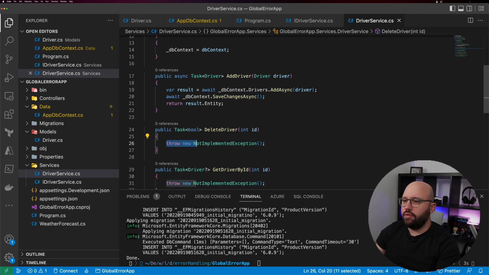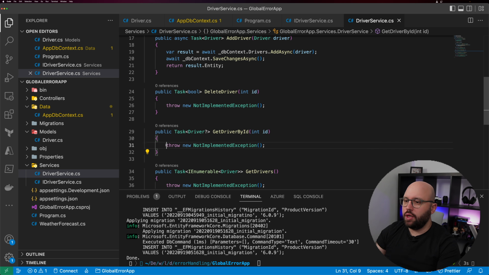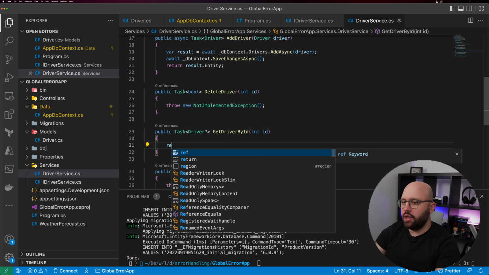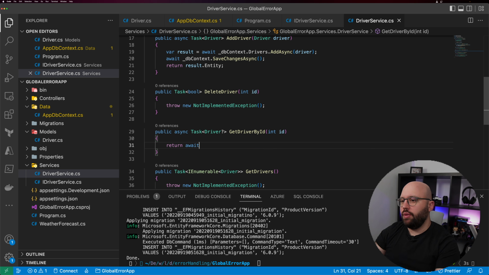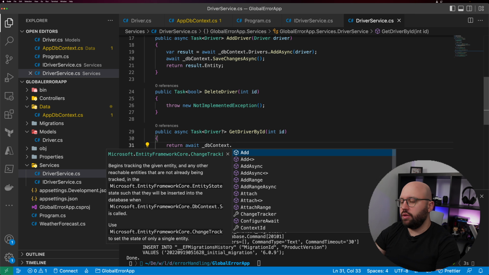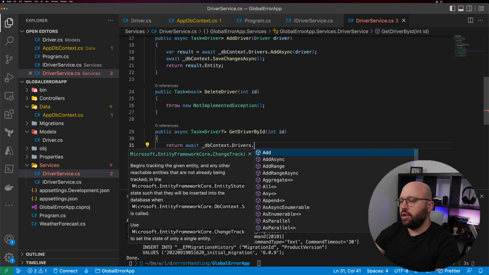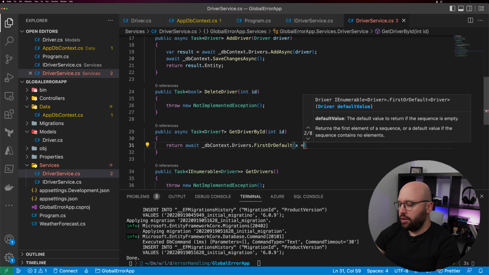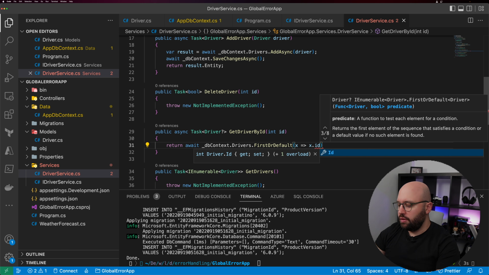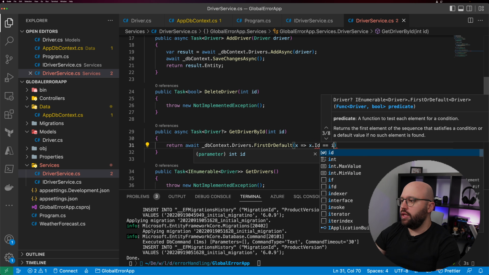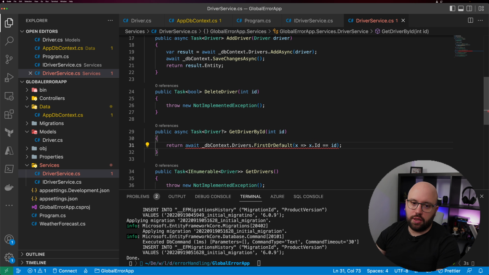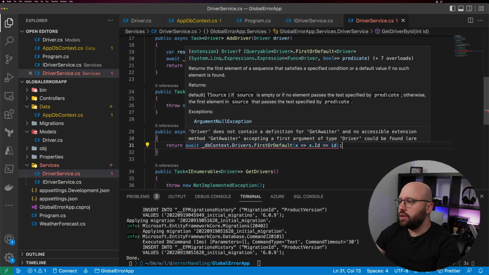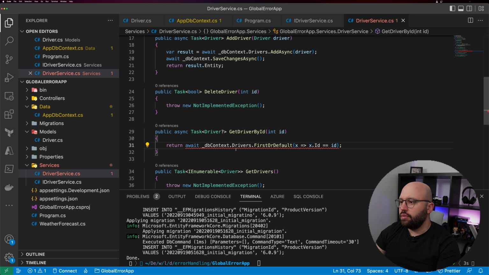Now for the delete driver, let's do this one first because we can reutilize it inside the delete of the driver. We're going to put return await _dbContext.drivers.FirstOrDefault. And here we're just going to do a matching on the ID itself. So if the ID matches, we'll find it. If not, it does not exist. And why is it not happy? Let's see. Oh, okay. I need to make this async.